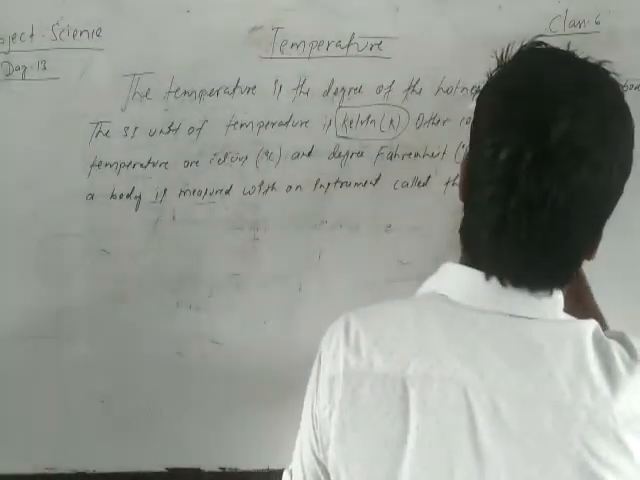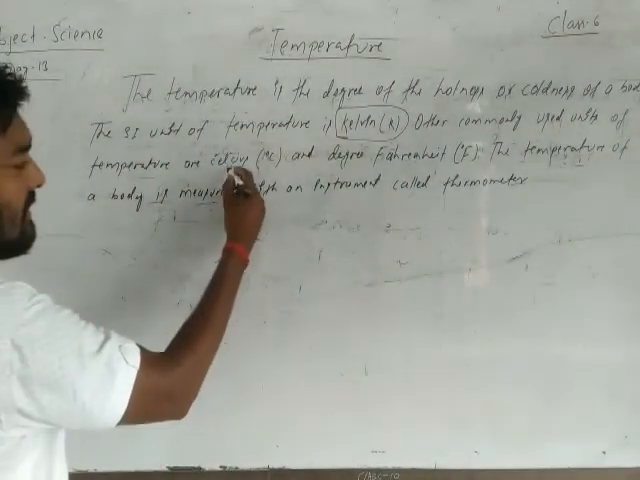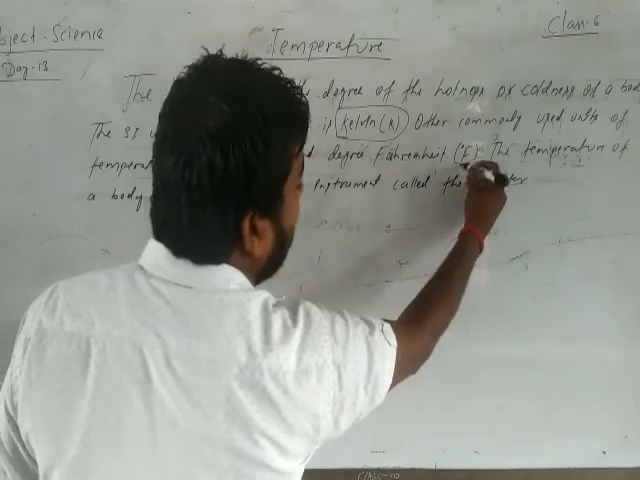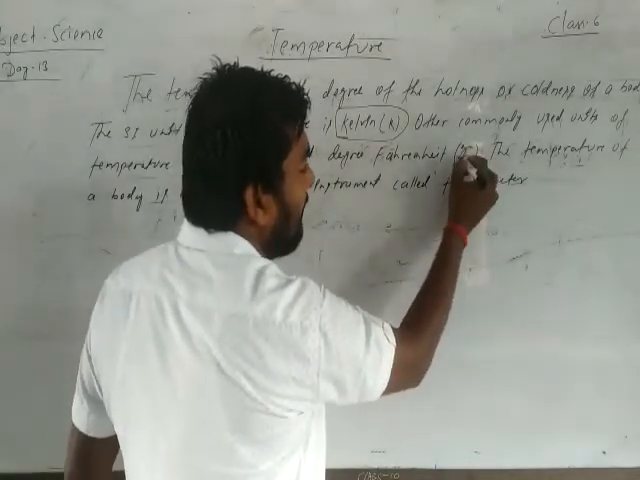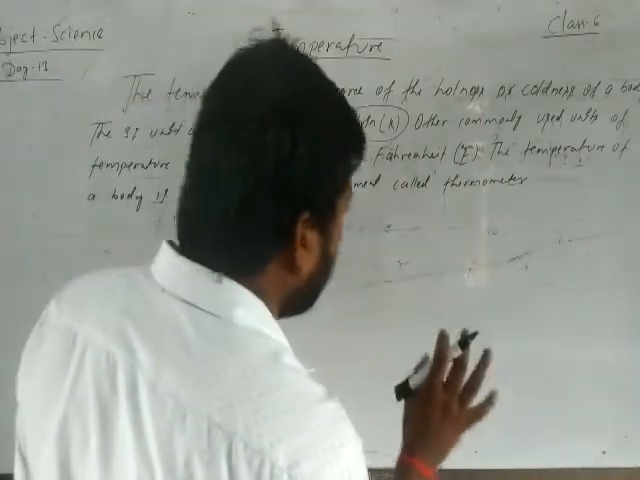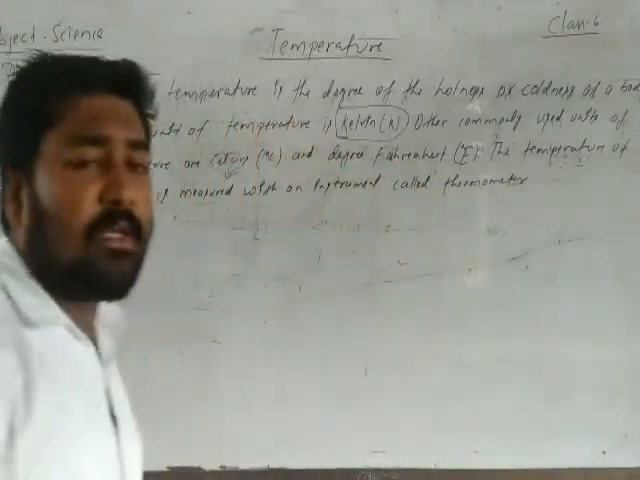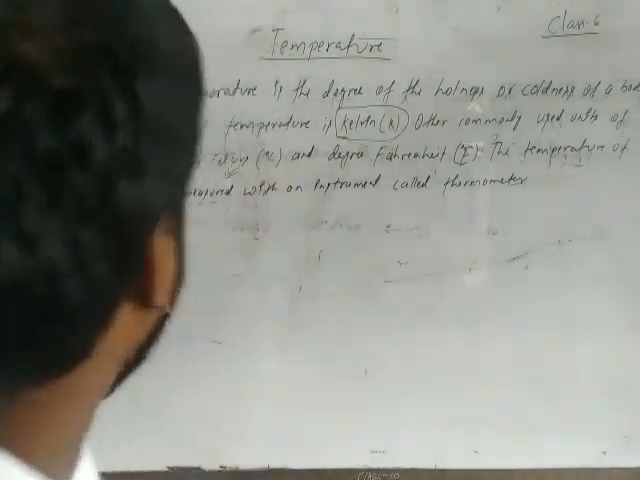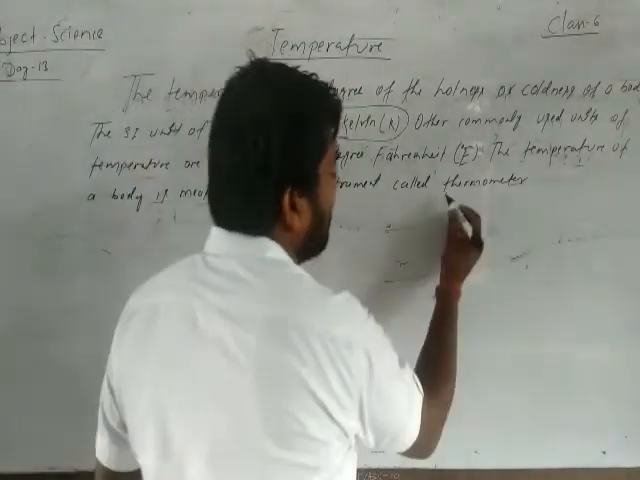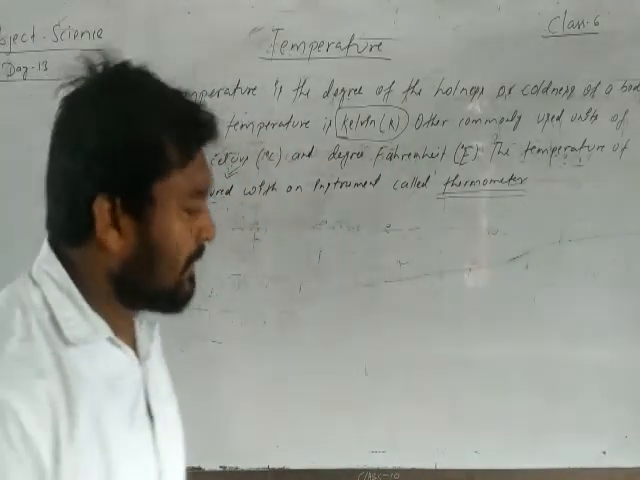Other commonly used units of temperature are degree Celsius and degree Fahrenheit, written as degree capital F. Okay? The temperature of a body is measured with an instrument called a thermometer. Okay? The thermometer is used to measure the temperature of the body.